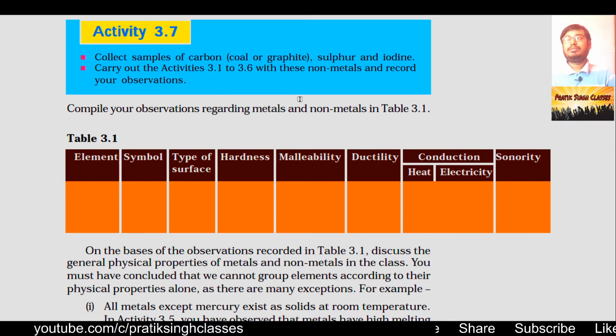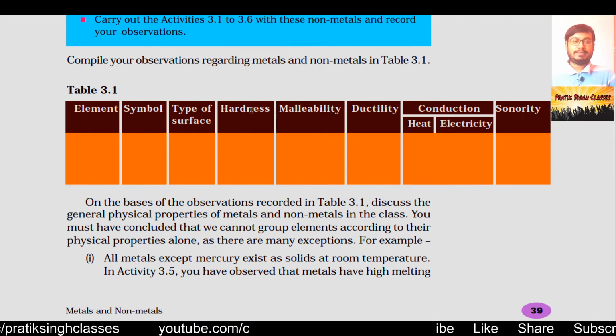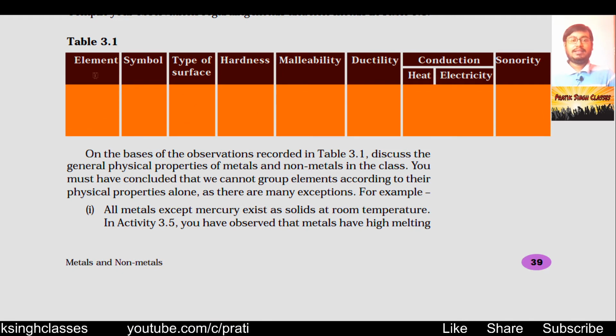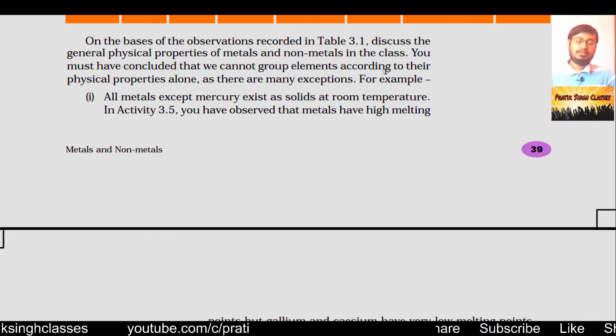Can we draw them into wires, can we make them into sheets? The same things we did for metals, fill that in table 3.1. On the basis of observations recorded in table 3.1, discuss the general physical properties of metals and non-metals in the class. Discuss your conclusions with your friends and show them to your teacher for further correction.